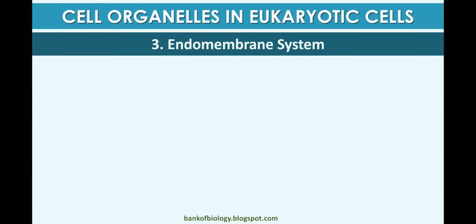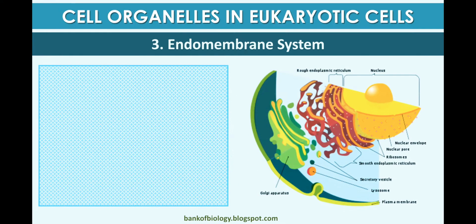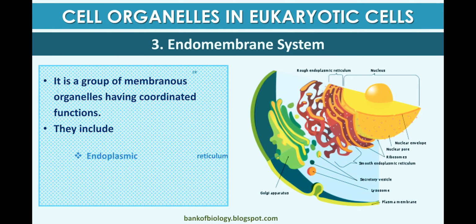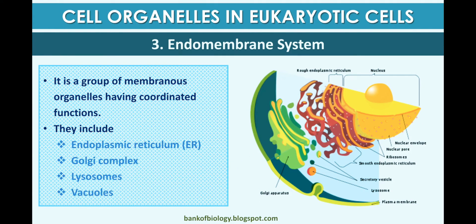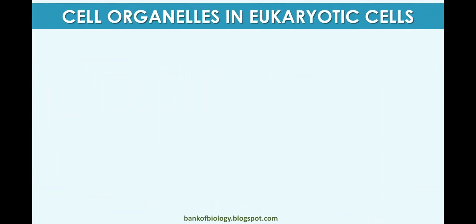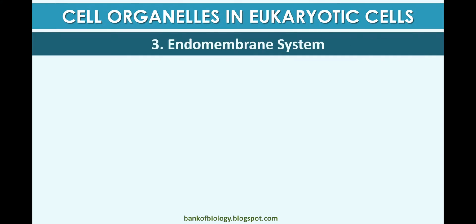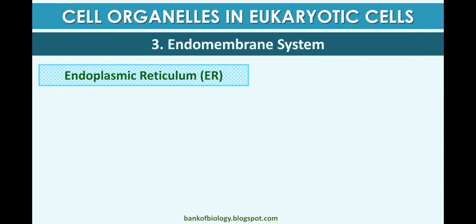And now, after that, the endomembrane system. The endomembrane system consists of different types of cell organelles present inside the cell, which include the endoplasmic reticulum, Golgi apparatus or Golgi complex, lysosomes and vacuoles. These are the endomembrane systems.